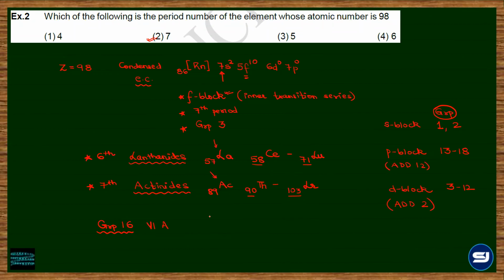It starts from 3A. So group 13 is 3A, 14 is 4A, 15 is 5A, 16 is 6A, 17 is 7A, and 18 is 8A. What is simple for S and P block? After that, if I talk about group number 11, then it will relate with.